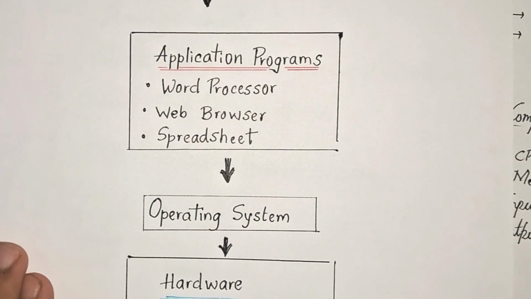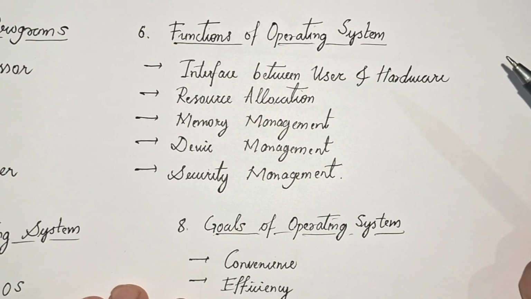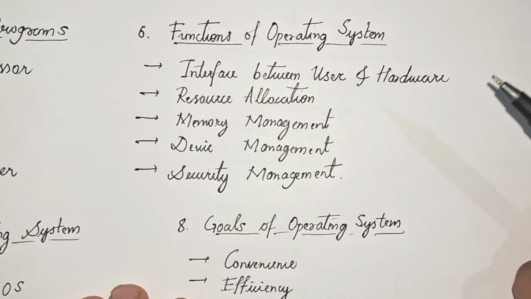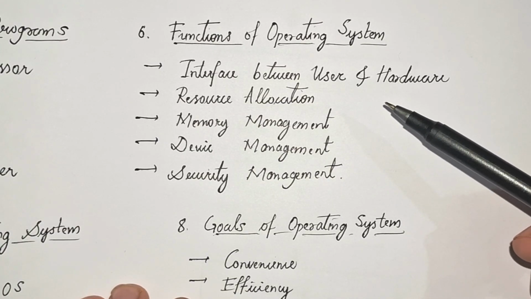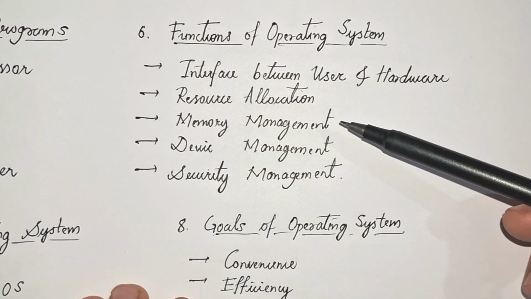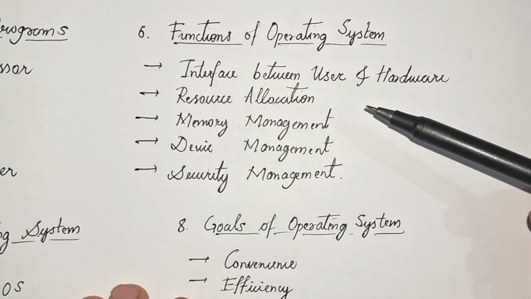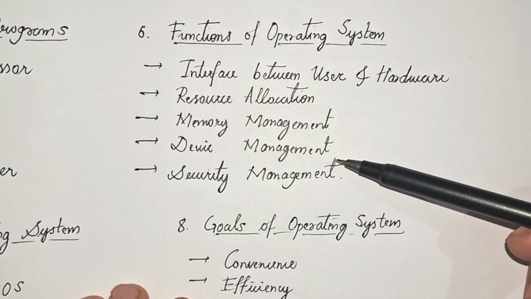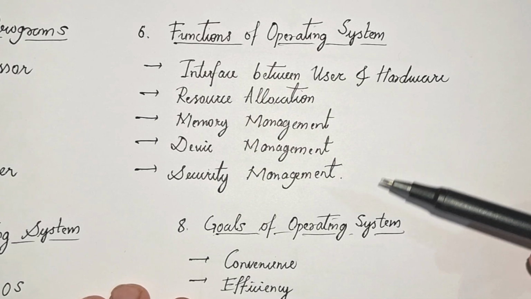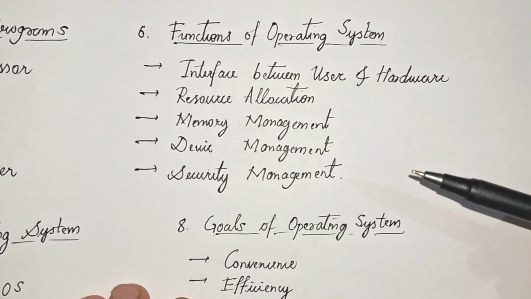Next point is functions of operating system. Several important tasks are performed by an operating system. Interaction between user and hardware is established through it. Allocation of resources such as CPU and memory is managed efficiently. Device handling, memory organizing, and system security are also controlled automatically to ensure smooth performance.